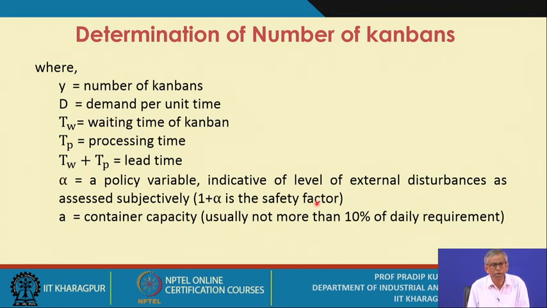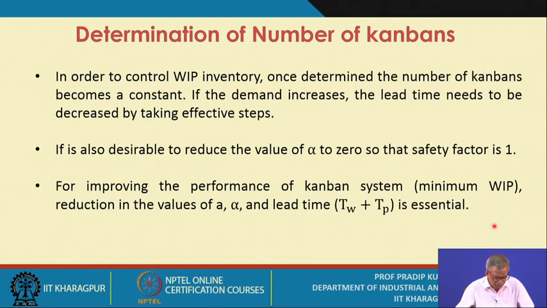That means you expect that 40% of the time the system is affected by some external factors over which you may not have any control, so uncontrollable noise factors. And what is small a? Small a represents the container capacity, usually not more than 10% of daily requirements. The typical values are say 50, 100, like that. So this is the formula you use.